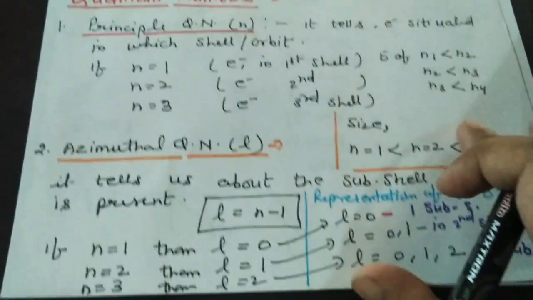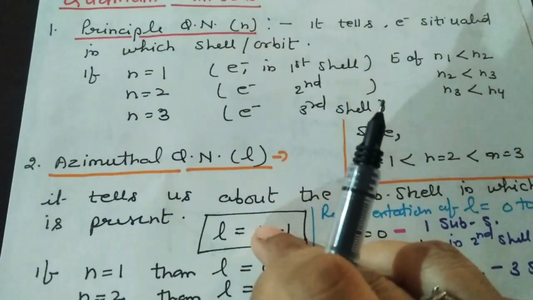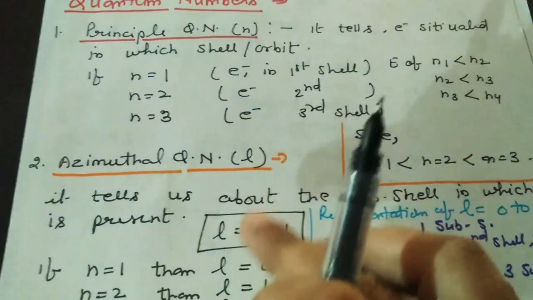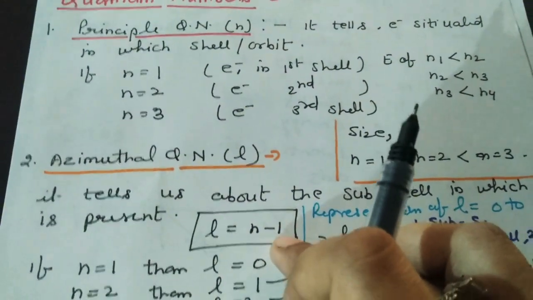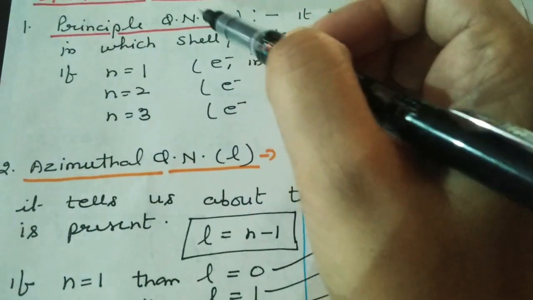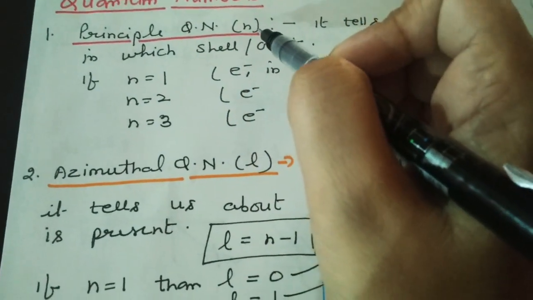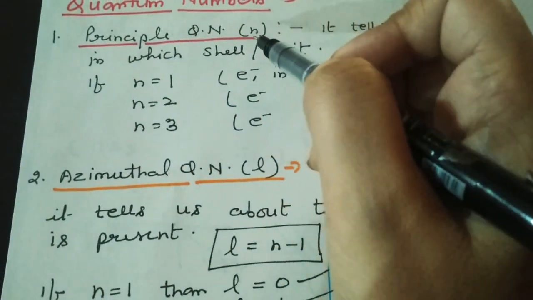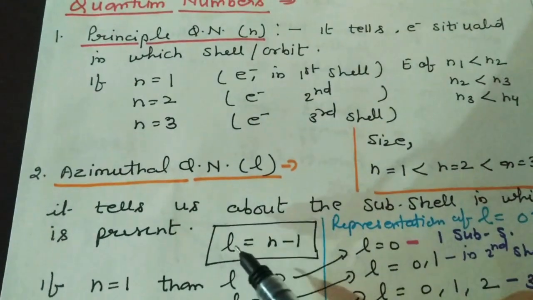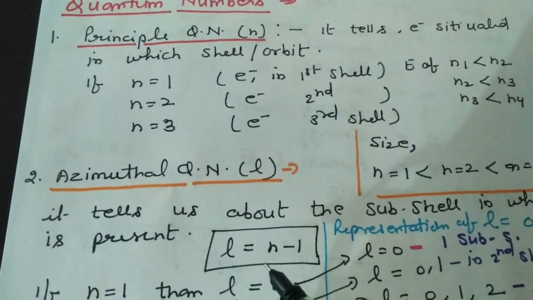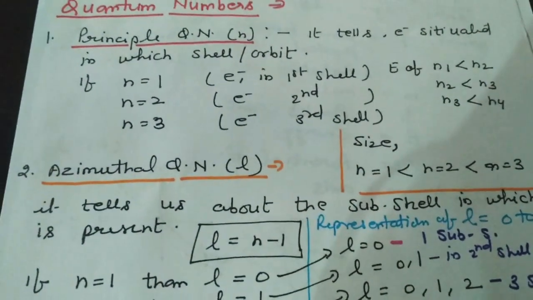Okay. Now the formula to find out the L is n minus 1. So when we deduct 1 from the principal quantum number n, we will get L. Now its representation, how will we represent the L?